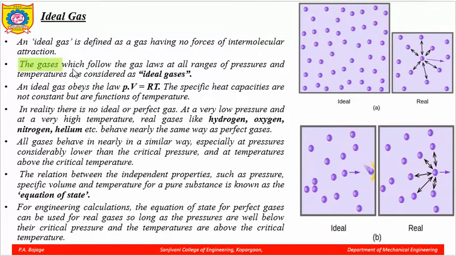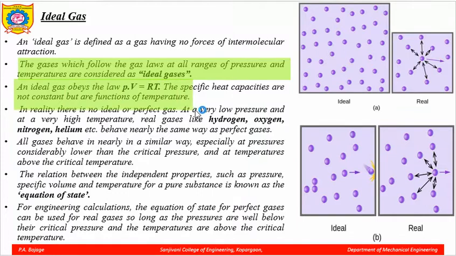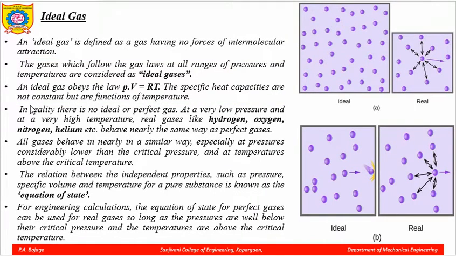The gases which follow the gas laws at all ranges of pressures and temperatures are considered as ideal gases. So, these gases follow the laws at all the ranges of pressures and temperatures. An ideal gas obeys PV is equal to RT, that is the equation of state. The specific heat capacities are not constant, but are a function of temperature.